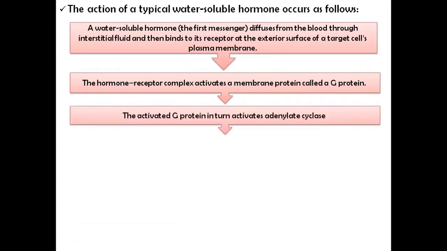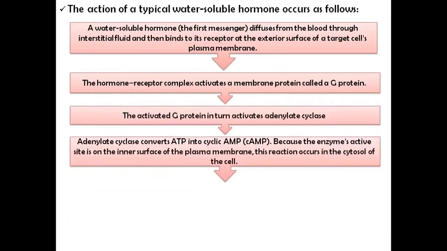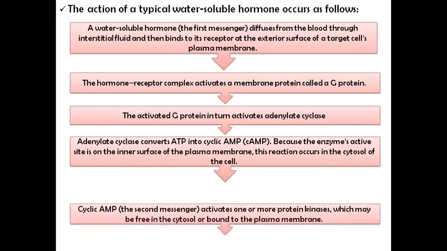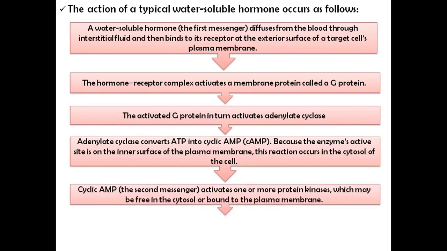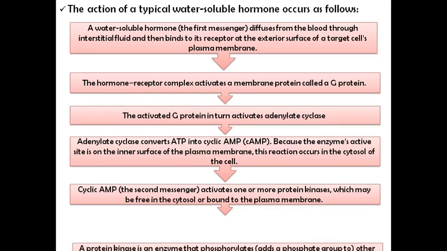The activated G protein in turn activates the adenylate cyclase. And this activated adenylate cyclase converts the ATP into the cyclic AMP. Because the enzyme active site is on the inner surface of the plasma membrane, this reaction occurs in the cytosol of the cell. The cyclic AMP, which is a second messenger, activates one or more protein kinases which may be free in the cytosol or bound to the plasma membrane.